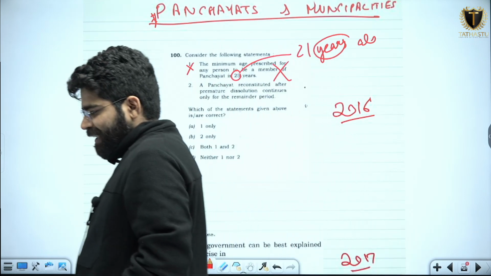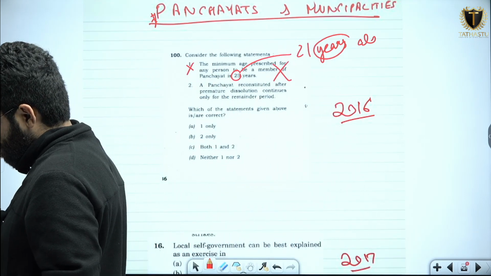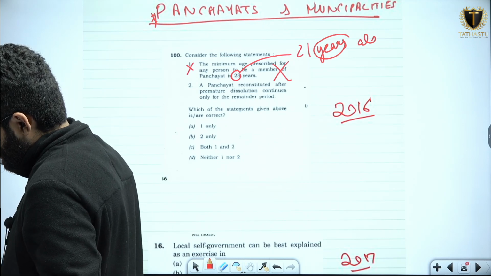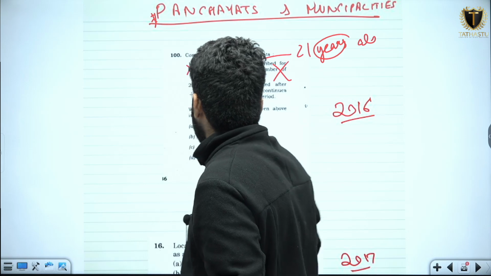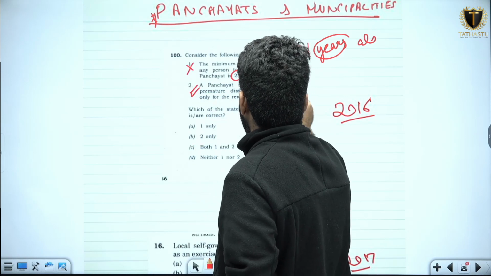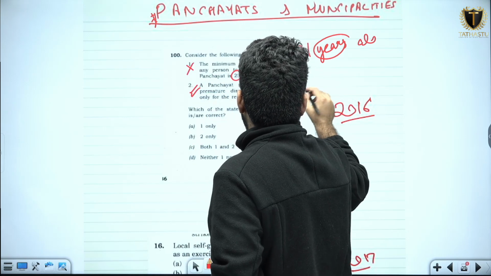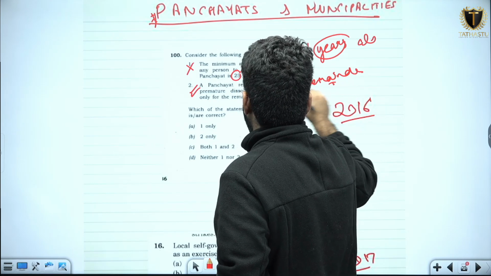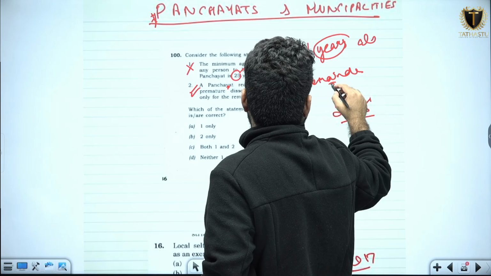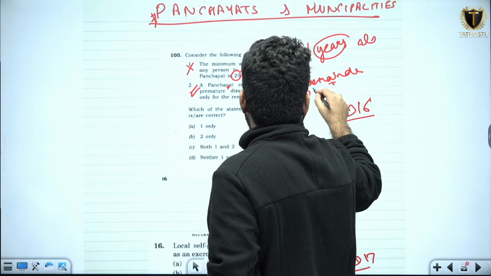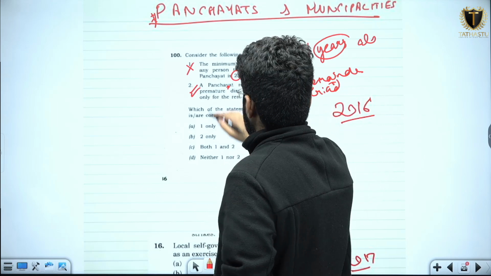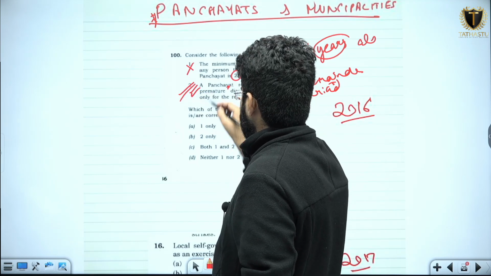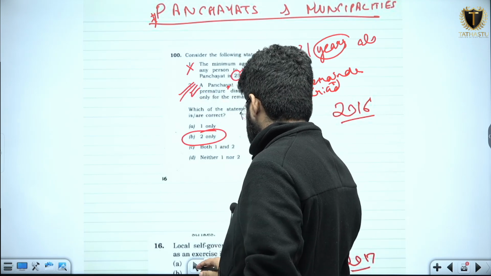Now see, a panchayat reconstituted after premature dissolution continues only for the remainder period. This is a correct statement because if you constitute a new panchayat, it will continue only for the remainder period. It will not be constituted for the 5-year period. So 1 is wrong, 2 is correct. So the answer will be option 2 only, the second statement only is correct.